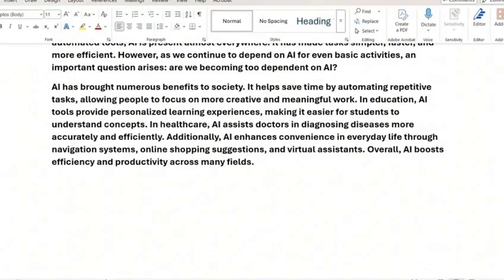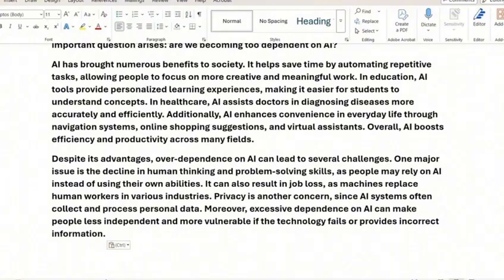Step 3. The negative outcomes. Now, write the opposite side, that is, the disadvantages. For example, despite its benefits, over-dependence on AI can cause problems. People may stop thinking independently and rely too much on technology. It can also lead to job losses and raise privacy concerns as personal data is often collected. Moreover, if AI fails, people may struggle to manage without it. This shows the balance with the positive and negative outcomes of the given topic in our essay.